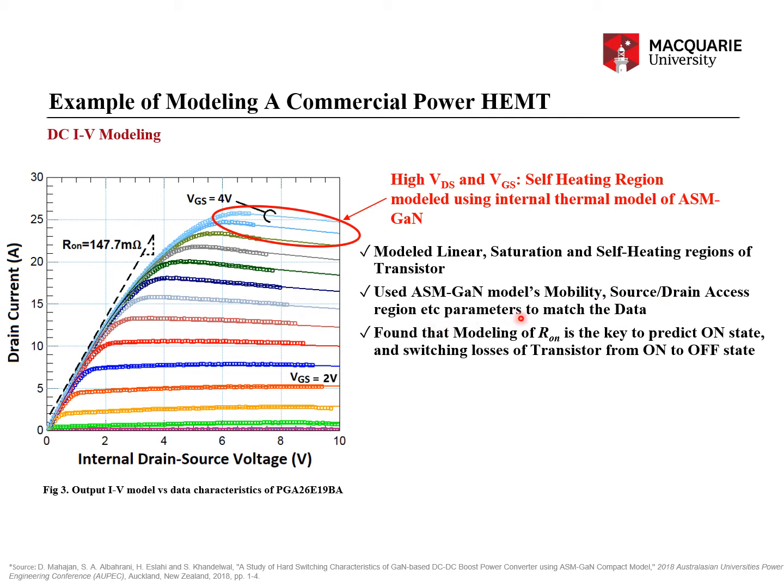parameters, which were of course converted into process agnostic model parameters, and they were used to extract and match the overall data. And then I also found that modeling of the R-on, that is the on-state resistance, is the key to predict the on-state and the switching losses of a transistor from on to off state. That is explained in the TPEL paper, which is mentioned here.